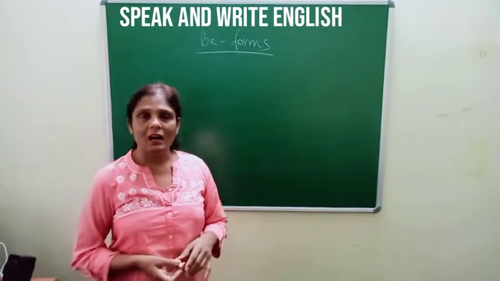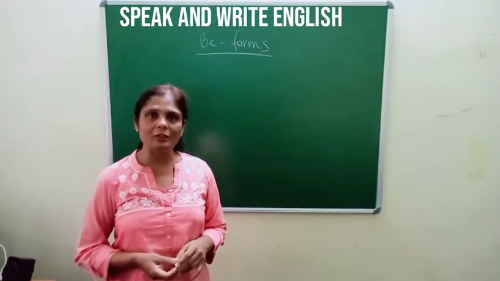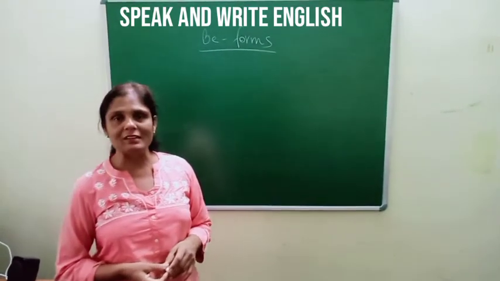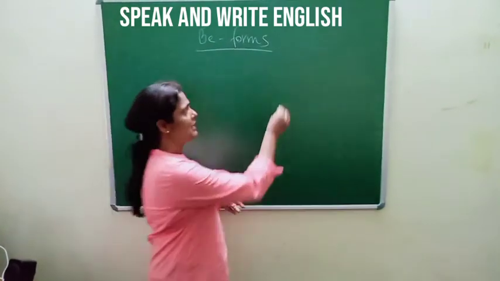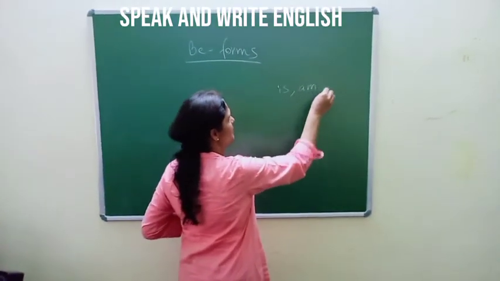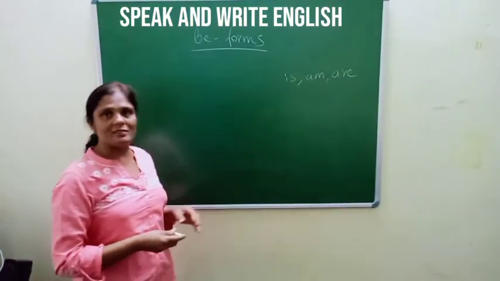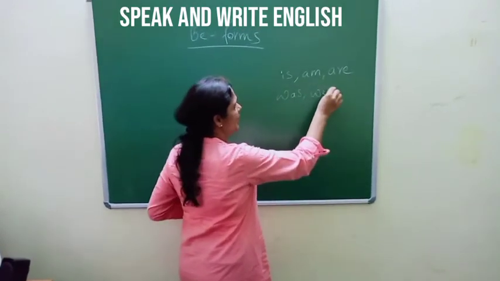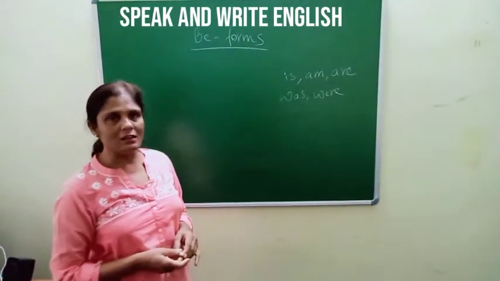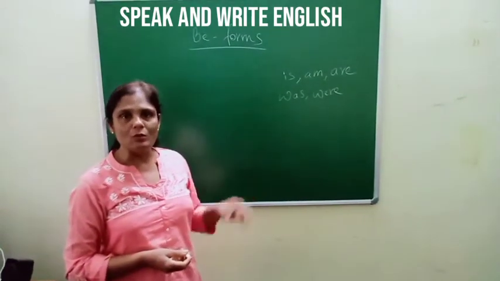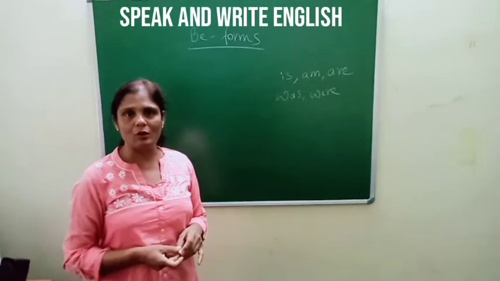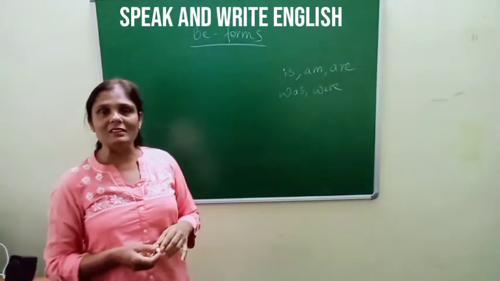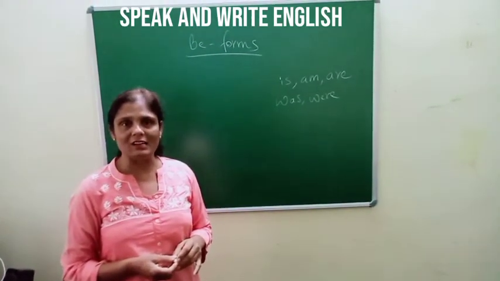In the last class, we had learned about the be forms in the present tense as well as in the past tense. In the present tense, we make use of the be forms is, am and are. Whereas in the past tense, we make use of the be forms was and were. We also learned how these be forms are used with the nouns as well as the pronouns. In this class, we shall understand how and where these be forms are used in a sentence.